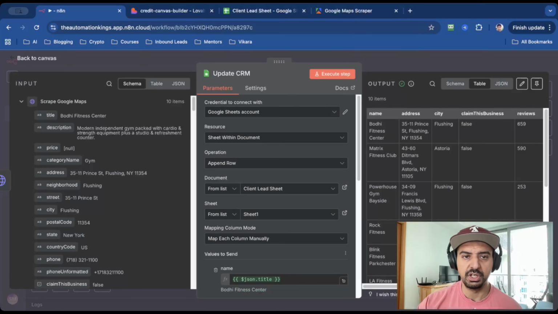And then the last node is just an update CRM node. I'm substituting Google Sheets for CRM, but this could be HubSpot, it could be Go High Level, or whatever the client uses. And you can see that it's saved the details onto the Google Sheet.